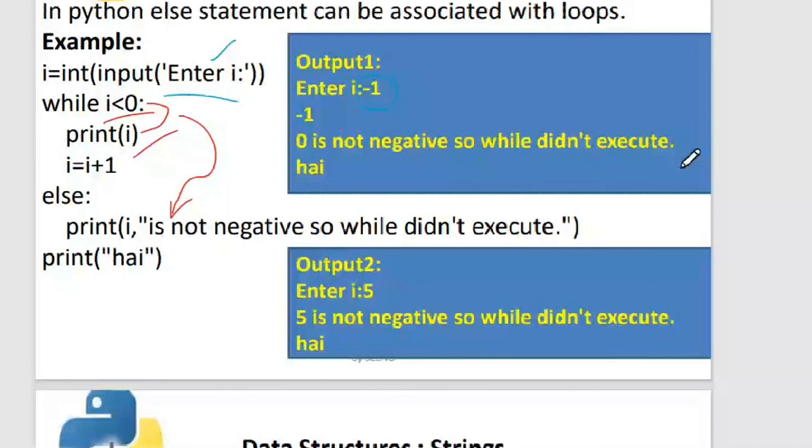Now say that for the while I have given I is equal to 5. So 5 is less than 0 is false. When it is false, even then the else is executing over here. So else will execute irrespective of whether it is true or false. This is how you can accompany else with while. Okay, fine.